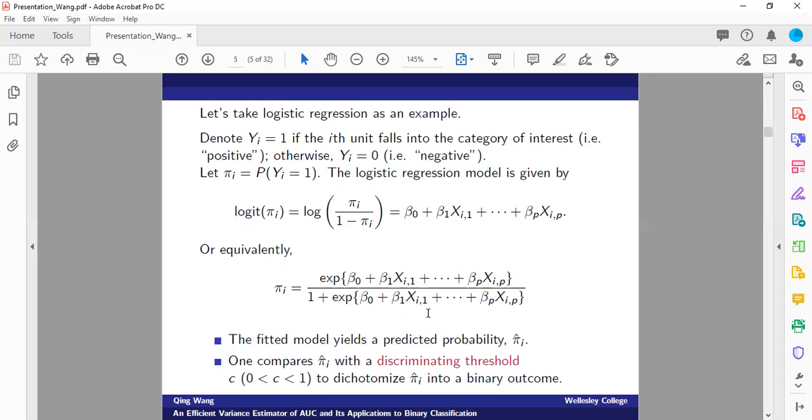Once we have our logistic regression model, we can use some method such as the maximum likelihood algorithm to estimate the unknown beta coefficients in order to obtain the fitted model that yields a predicted probability pi hat. In the end, one may compare pi hat with a discriminating threshold denoted by C in order to dichotomize pi hat into a binary outcome, either zeros or ones, so that we know ultimately whether we are going to predict a test observation to be either positive or negative.